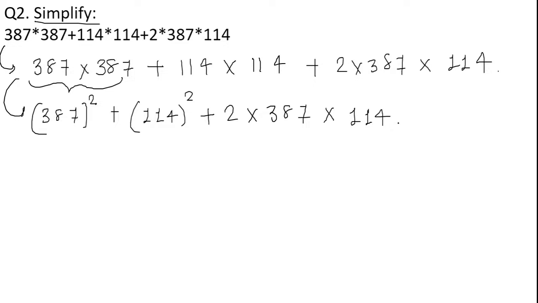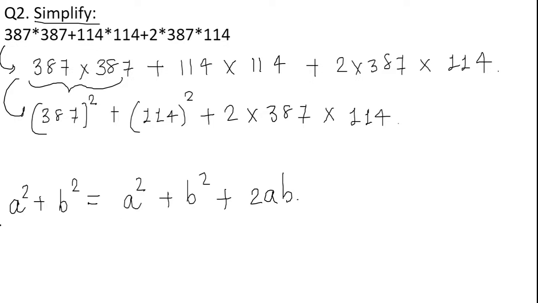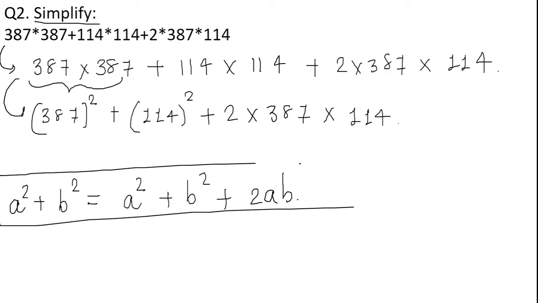If you are able to remember this particular simplification, that is a square plus b square plus 2ab. This was the simplification. If you are remembering, if you are not remembering, please make a note of it.